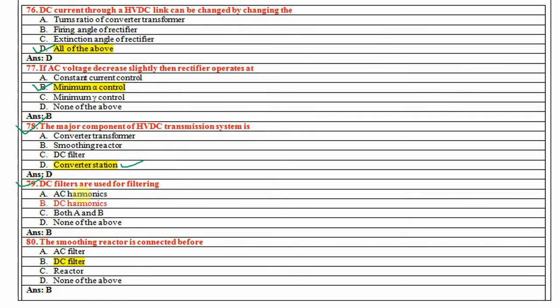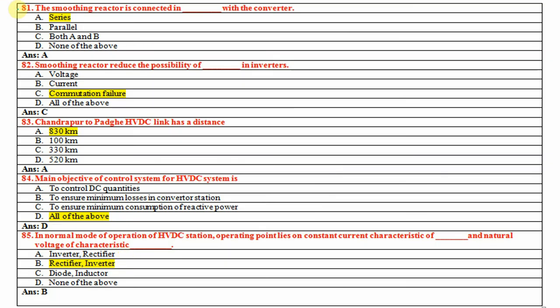Next, DC filters are used for filtering the DC harmonics. The smoothing reactor is connected before the DC filter. The smoothing reactor is connected in series with the converter, which is very important. The smoothing reactor reduces the possibility of commutation failure.